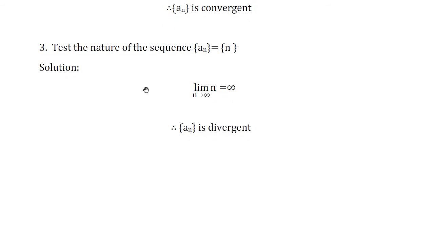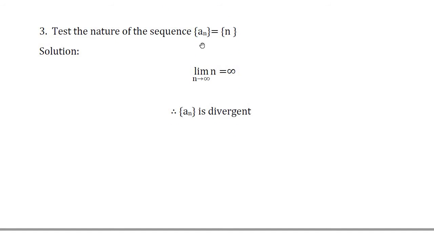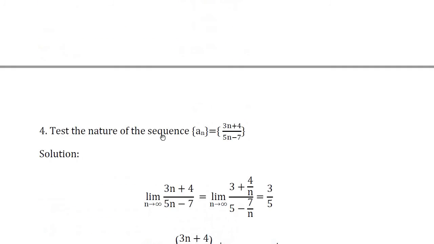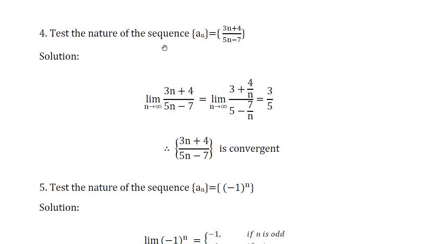Next problem. Test the nature of the sequence an is equal to n. Here what is the nth term? n. If you apply the limit, we get limit of n as n tends to infinity. If you put n equal to infinity, we get the limit of the term is infinity. Observe, the limit is infinity, which means the corresponding sequence is divergent, or it is also called as diverges to plus infinity.